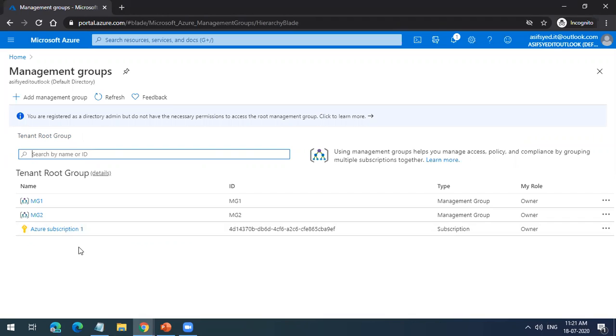Then automatically the user, user one, will become owner of those subscriptions also. Automatically he will become owner, you did not do anything.